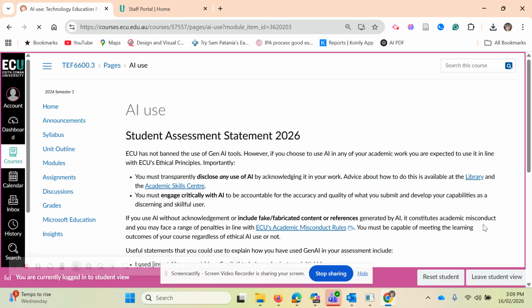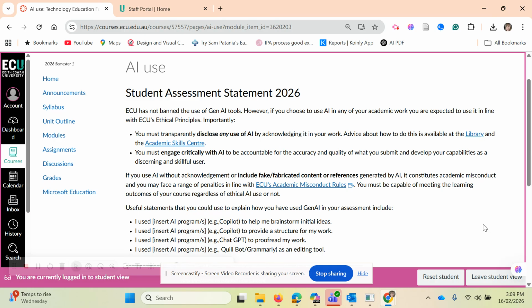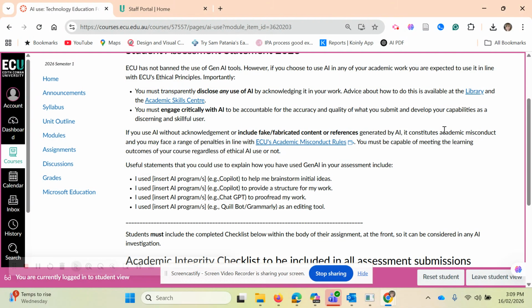Okay, AI use, as we are in a different world right now. So just letting you know that we don't say you can't use AI or generative AI at ECU, but we need you to declare how you have used it and what you have used, and whether you've used it to brainstorm initial ideas or to provide some structure, to proofread, or as an editing tool.